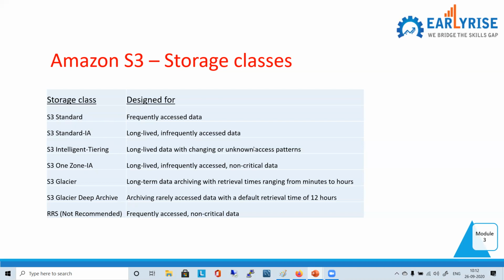And if you don't know the access pattern of a particular data, you cannot put it in IA, because that is for infrequently accessed data, right? So now you'll put it in S3 Standard. Now you have a choice. If you simply put it here, you are sure that you will be benefited.